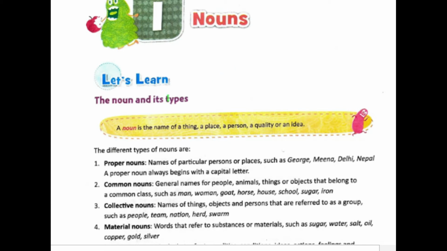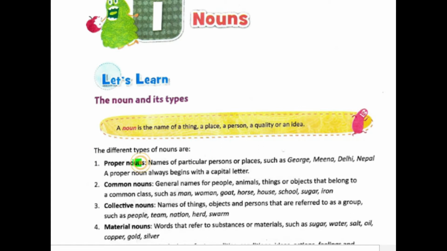So, what are nouns? Nouns are basically names assigned to anything in particular. These can be the names of a thing, or we can call noun the name of a place, a person, a quality, or an idea. Basically, whatever name you assign to any object around you, we call that thing a noun. So we categorize nouns into these types.